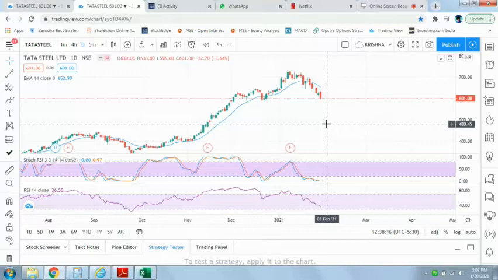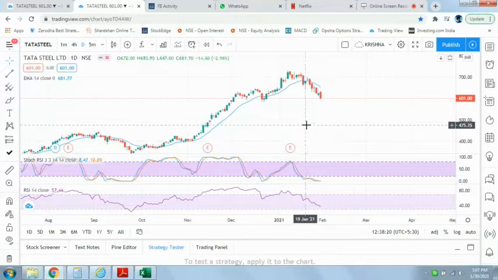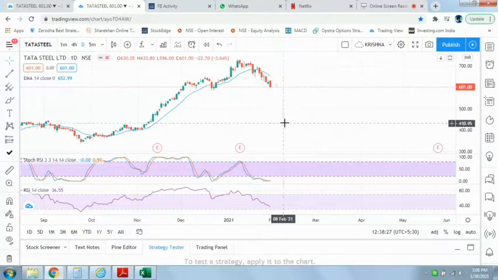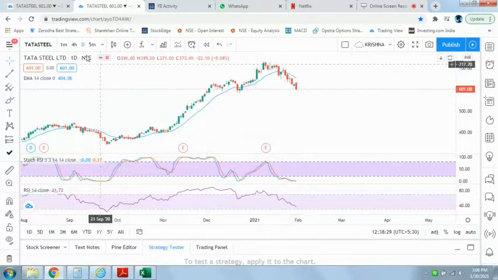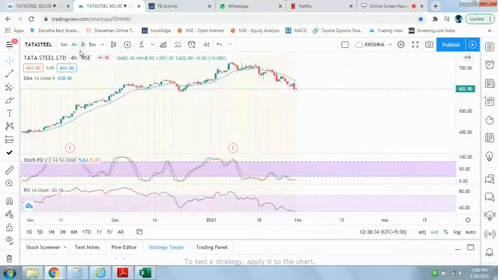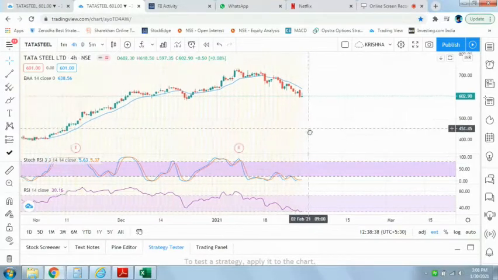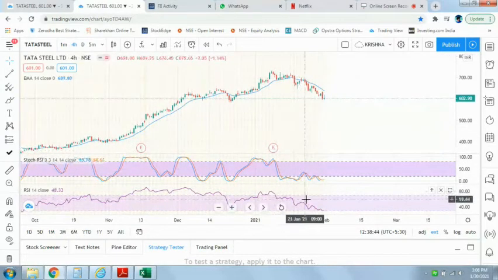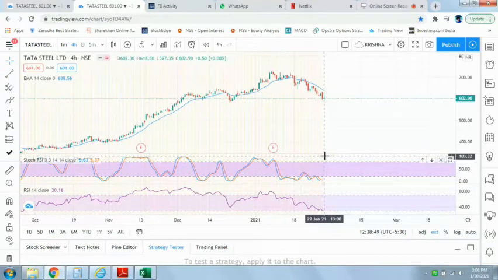So now for Tata Steel, I have set this to the day chart. It is in oversold region, and I am changing this to the 4 hours chart. Here also it is in oversold region. Okay. So now next thing we need to see the RSI indicator. So on the last 4 hours chart, RSI is around 30.